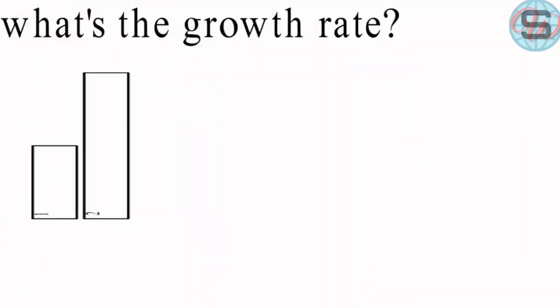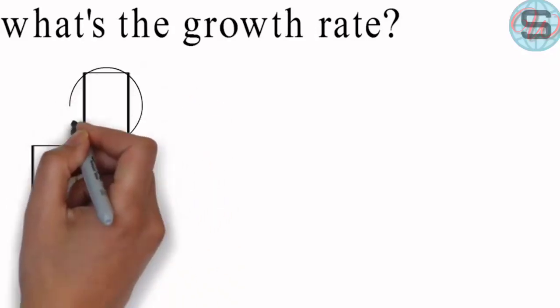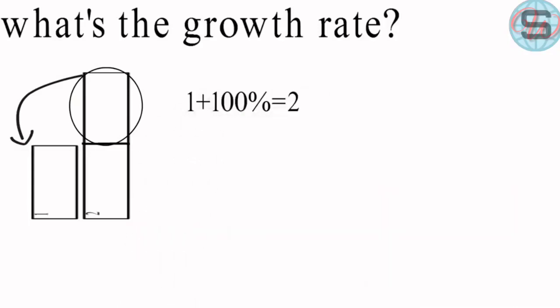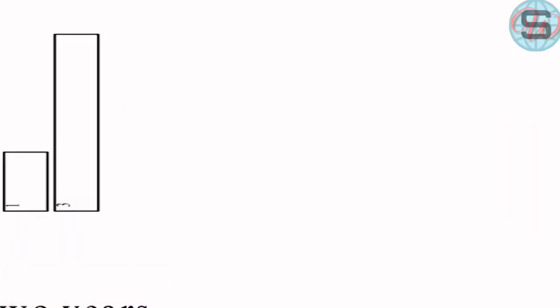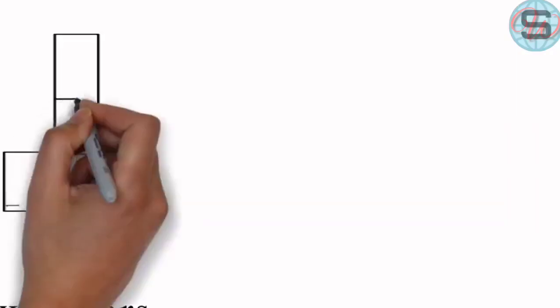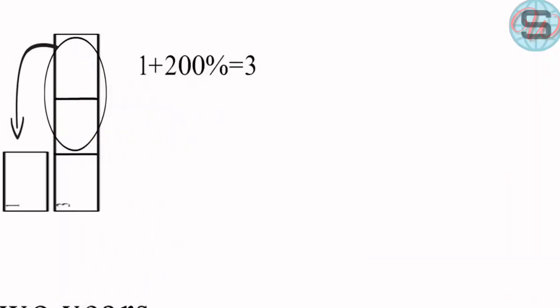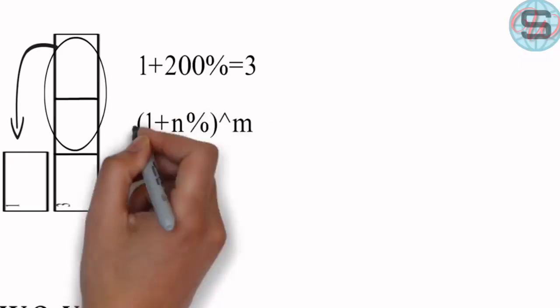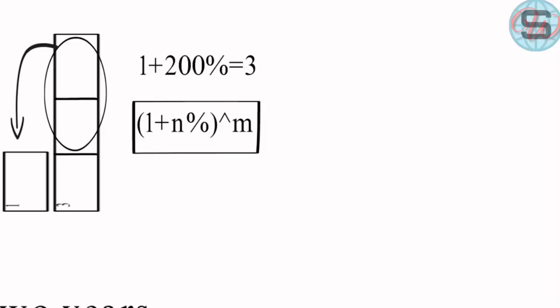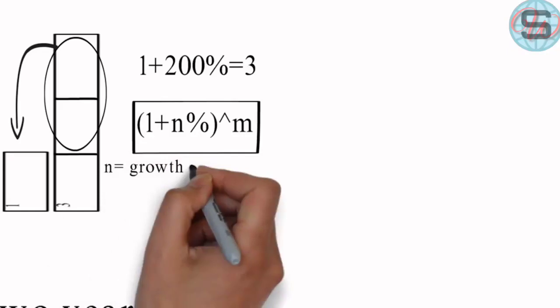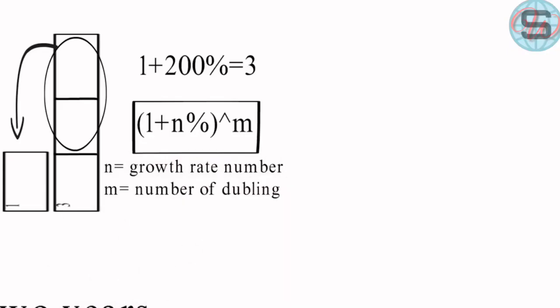When you say 1 becomes 2, you say that it doubled, but we say that it rose by 100%, as 1 needed to add to itself 1 to become 2, and that 1 is measured as 100% of the old one. Okay, if it became 3, you see that it tripled, but we say that it rose by 200%, as 1 needed to add 2 to become 3, and 2 is measured as 200% of the old one. And we calculate the growth with this equation: (1 plus n 100%) power of m, where n is the growth rate, and m is the number of doublings.